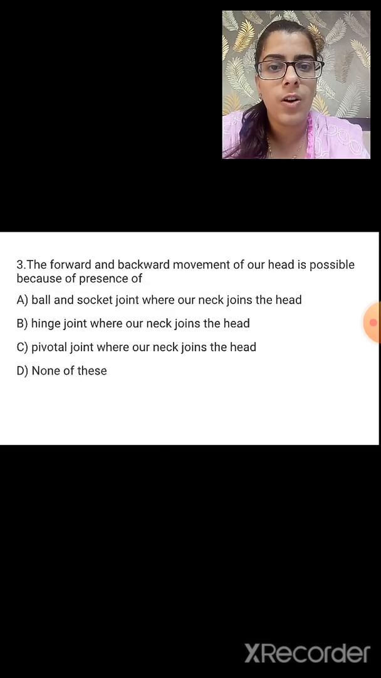Third, the forward and the backward movement of our head is possible because of the presence of, we are able to move our head in forward and the backward direction. Because options are ball and socket joint where our neck joins the head, hinge joint where our neck joins the head, pivotal joint where our neck joins the head, and D, none of these. So what is the correct answer? It is option C, pivotal joint. It is due to the pivotal joint we are able to move the head in forward and the backward movement.